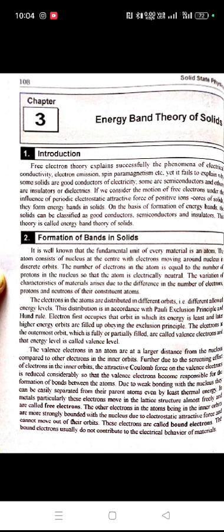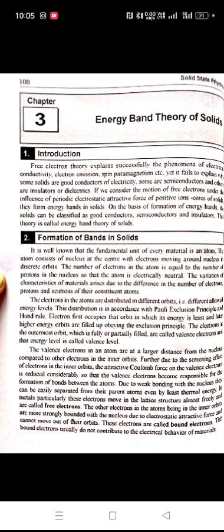The valence electrons in an atom are at a larger distance from the nucleus compared to the other electrons in the inner orbit. Further, due to the screening effect of electrons in the inner orbit, the attractive Coulomb force on the valence electron is reduced considerably, so that the valence electrons become responsible for the formation of bond between the atoms. Due to weak bonding with the nucleus, they can easily separate from their parent atom. Even the least thermal energy in metal, particularly, makes these electrons move in lattice structure almost freely, and they are called free electrons.